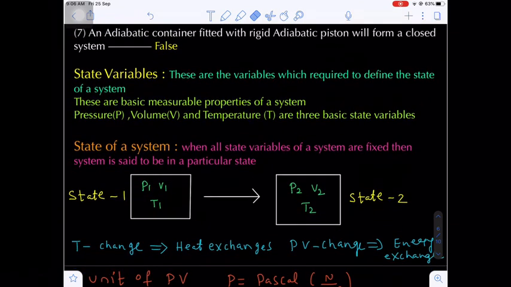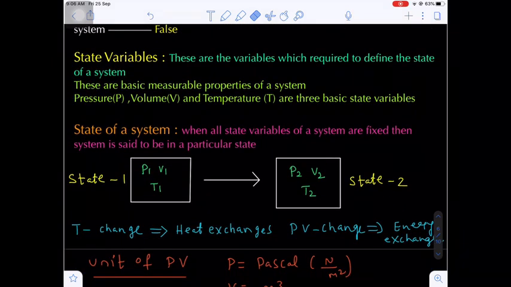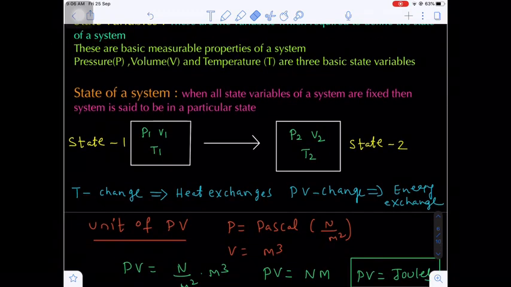Now, state variables. There are certain variables which are required to define the state of a system, called state variables. These state variables are basically measurable properties of a system. So pressure, volume, temperature. These are the three basic important state variables. When the state variables of a system are defined for a particular state, then the system is said to be in a particular state.